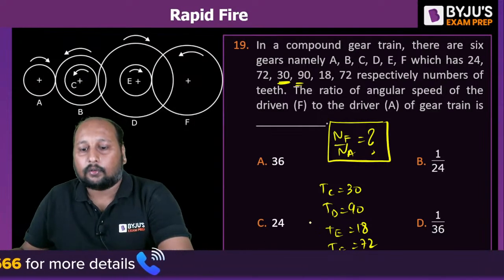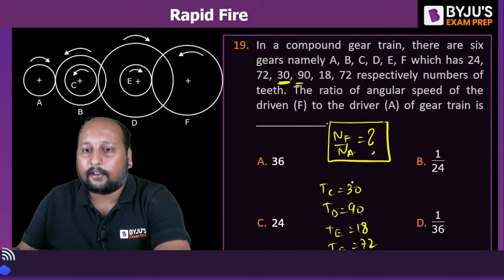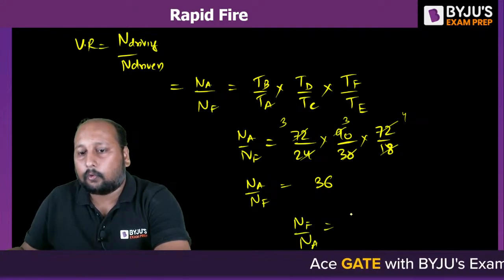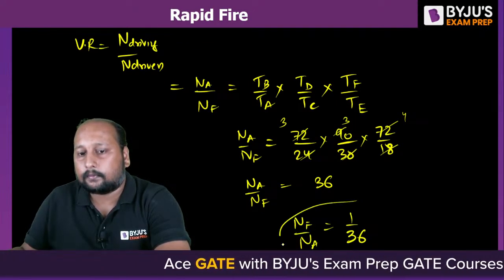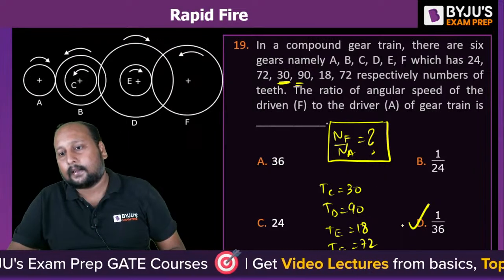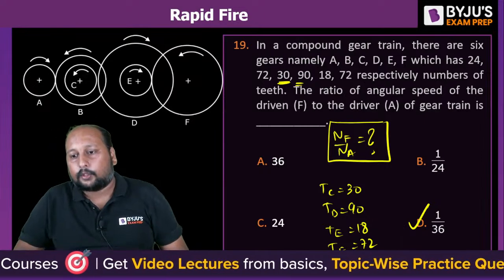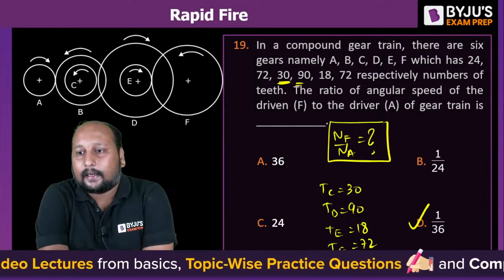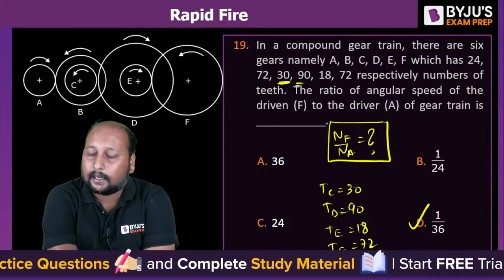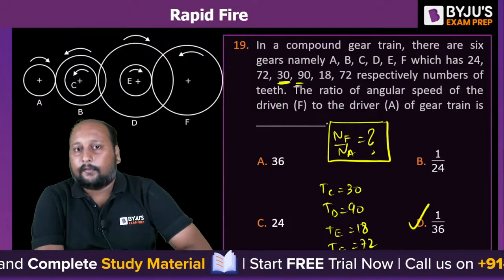They are asking you the question of NF by NA. So NF by NA is equal to 1 by 36. Okay, they are asking NF by NA, 1 by 36. Option D is the correct answer. Done? Very good. Last question.